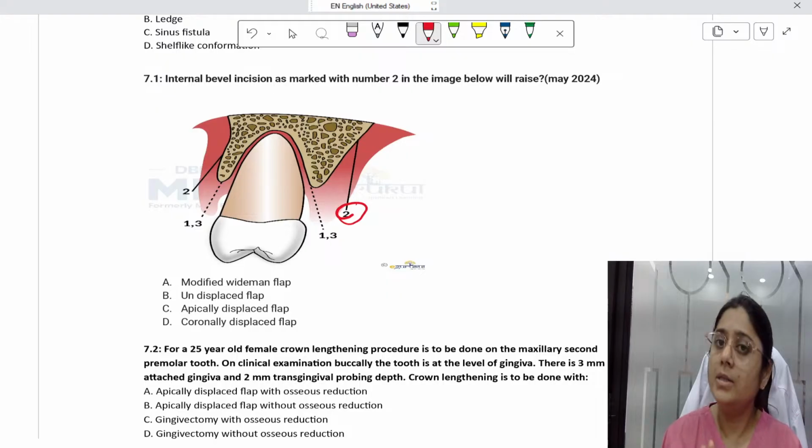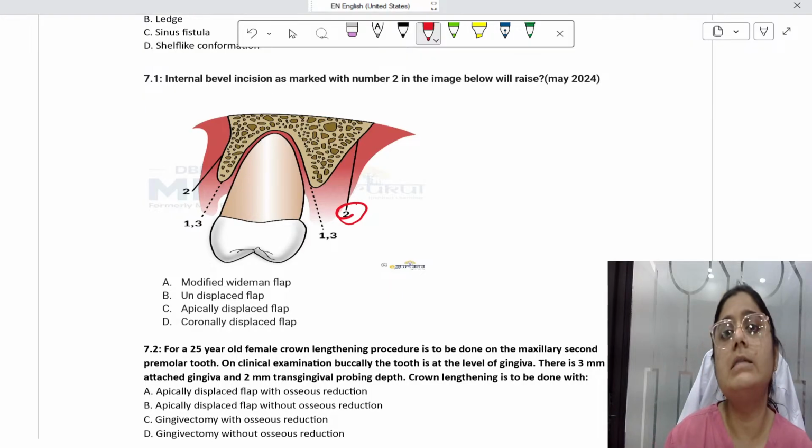Then you should know about the types of sutures. You should be thorough with mucogingival surgeries. In mucogingival surgeries, the classification is very important for recession. Both the classifications, Miller's classification and Cairo's classification, are very important. Then you should know about the techniques. From a technique point of view, the bilaminar technique is important, the subepithelial connective tissue graft technique is important, and the free gingival grafting technique is important.